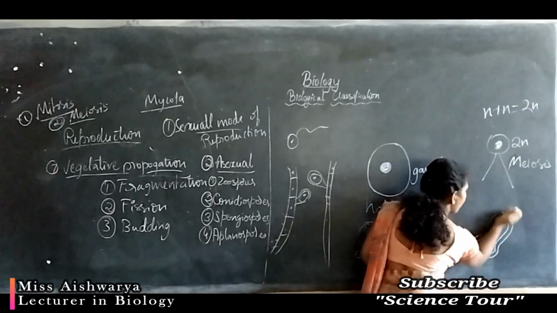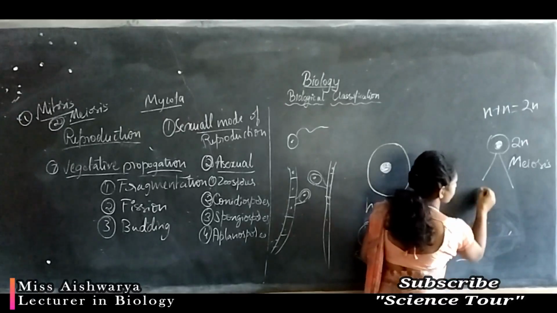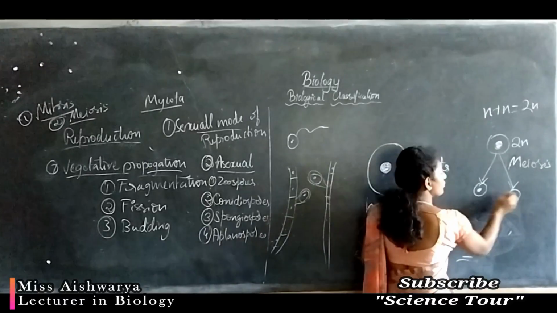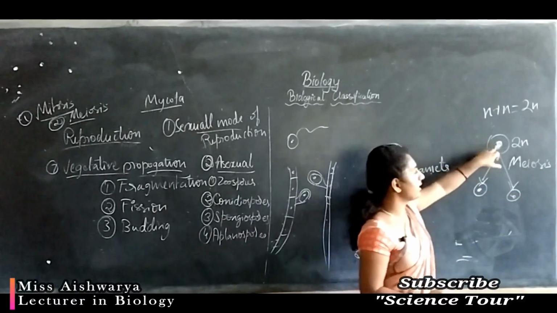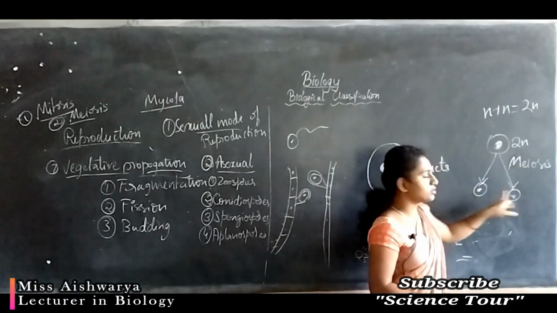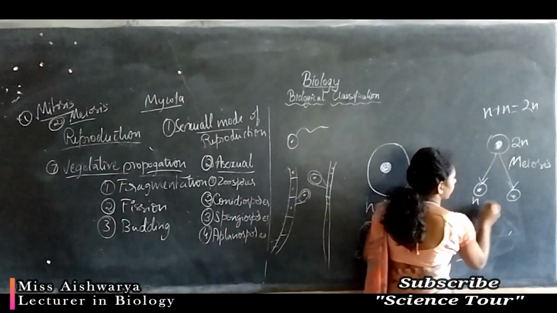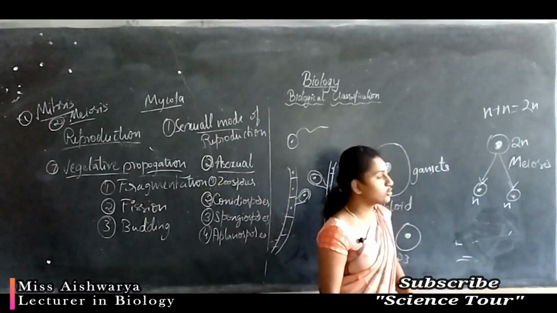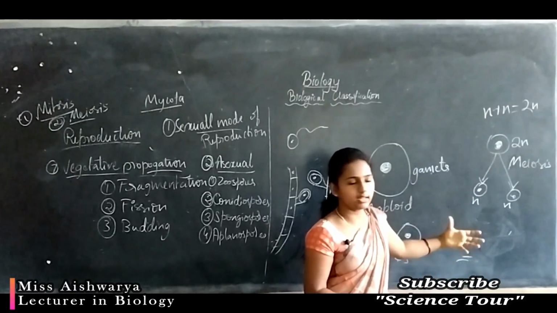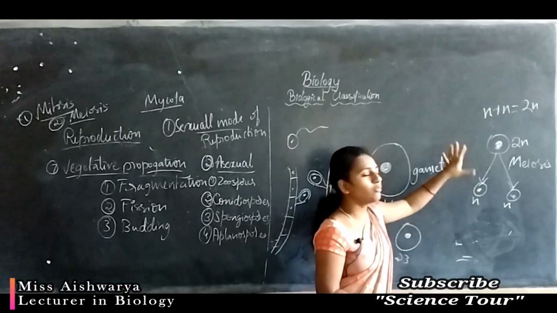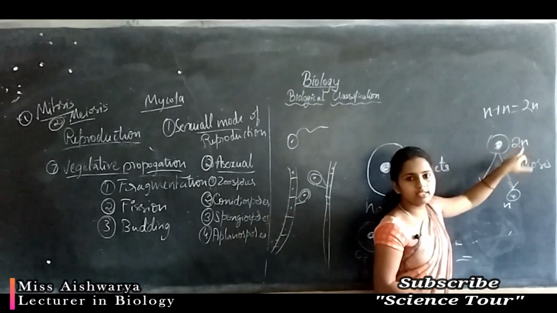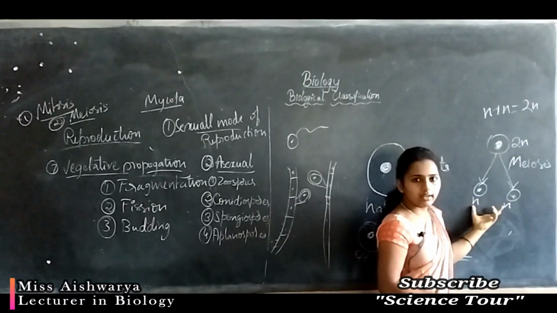In meiotic division, usually 4 cells are formed. First they undergo reduction division, so they produce two daughter cells. Here a 2n diploid cell undergoes meiotic division, or meiosis, and produces two cells which contain a single set of chromosomes. In each meiotic division 4 cells are formed, that you are going to study in later classes. I am just explaining what is haploid and what is diploid, and how they are produced. So when a 2n diploid cell undergoes meiotic division, 2 daughter cells are formed.